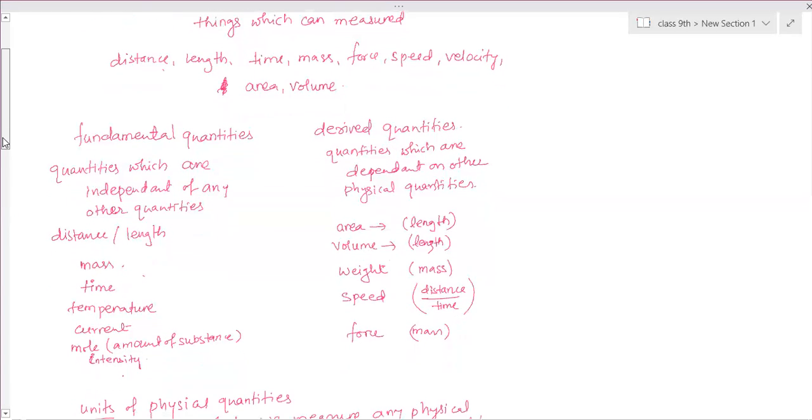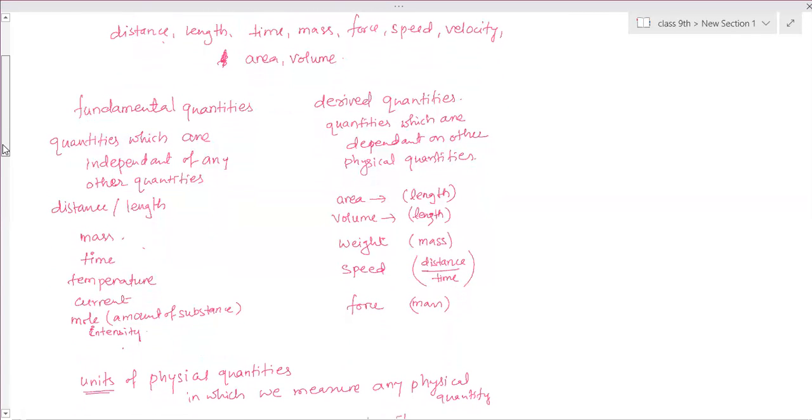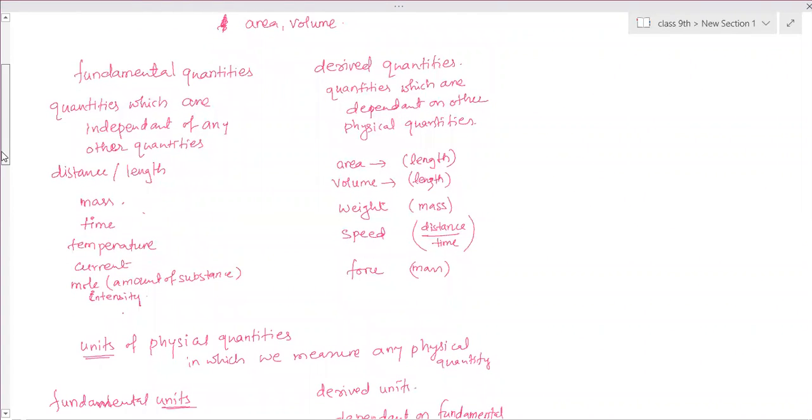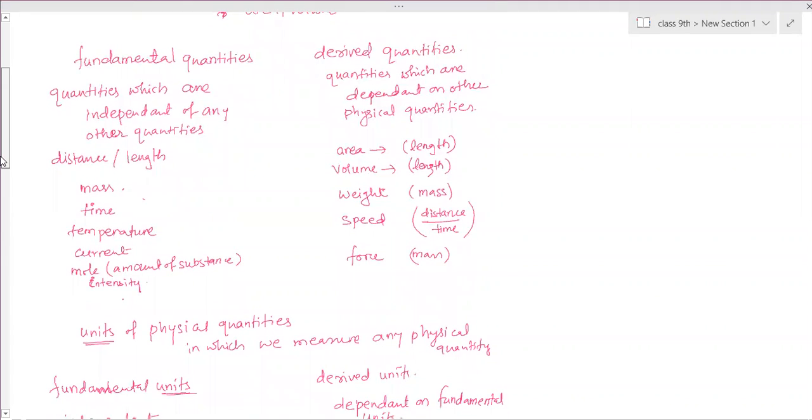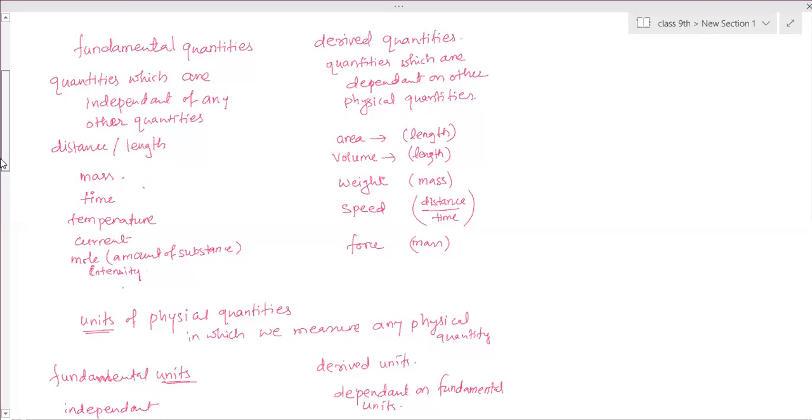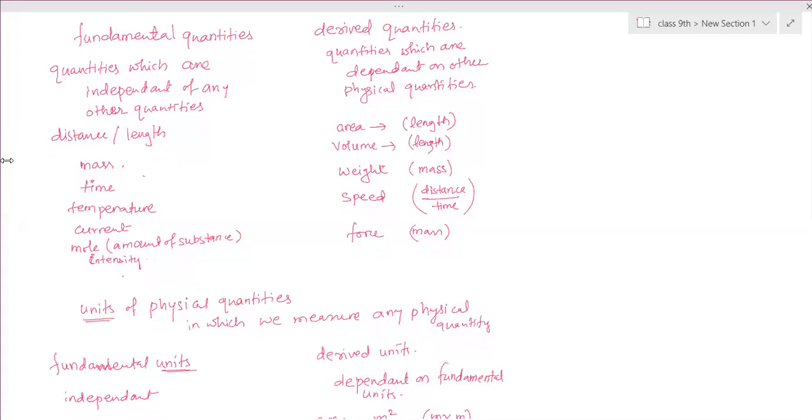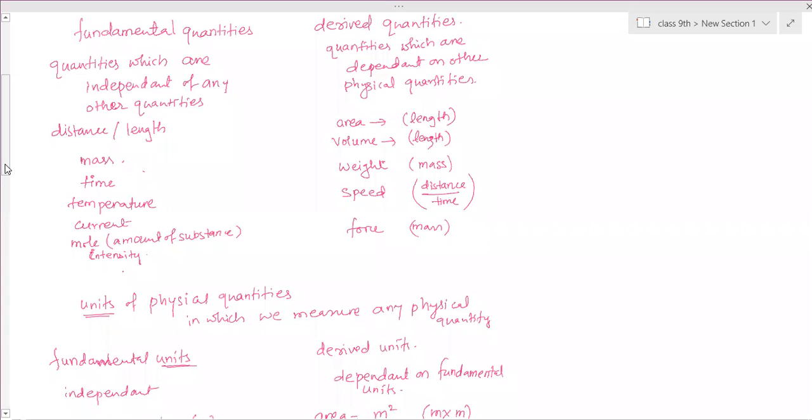Ma'am, mega and all are bigger units and milli and all are smaller units. Ma'am, we should remember it. Yes, all these units you have to remember. All conversions you have to remember. Okay. You have written this down?